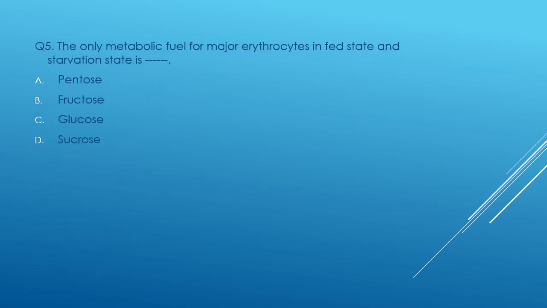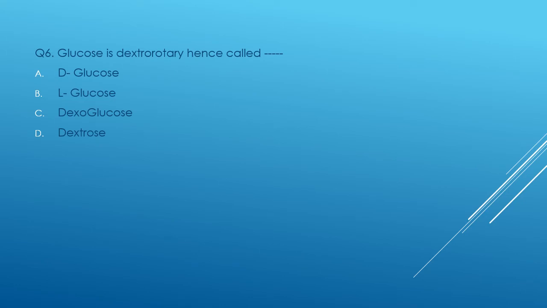Then question number 5, the only metabolic fuel for major erythrocytes in fed state and starvation state is, which sugar? Pentose, fructose, glucose or sucrose. The answer is glucose. Next, question number 6, glucose is dextrorotatory, hence called D-glucose, L-glucose, dexoglucose or dextrose, and the answer is dextrose.